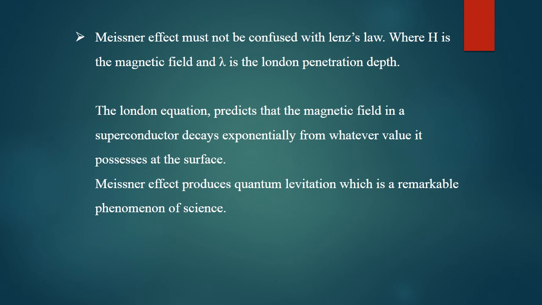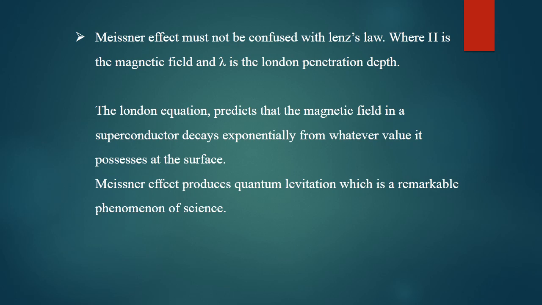The equation is known as the London equation, which predicts that the magnetic field in the superconductor decays exponentially from whatever value it possesses at the surface. The flux lines are not expelled completely at the surface, and this term lambda, the penetration depth, is defined by the London equation. And the Meissner effect produces quantum levitation.